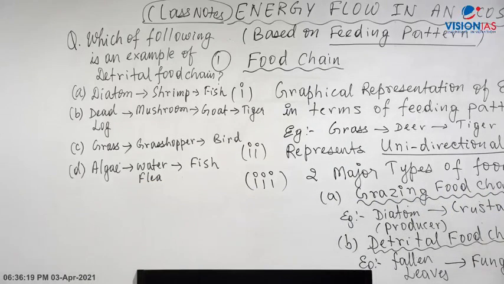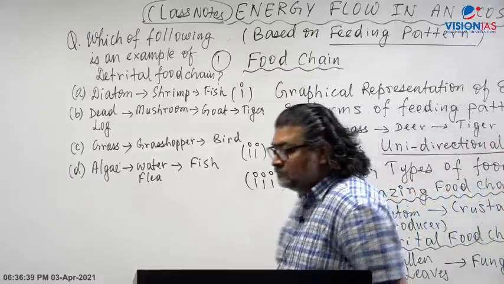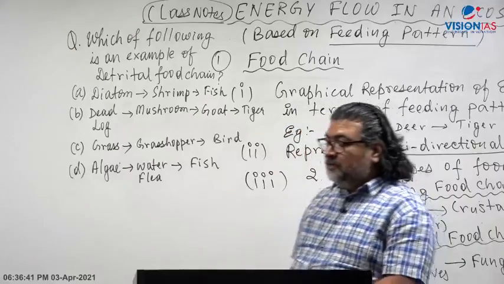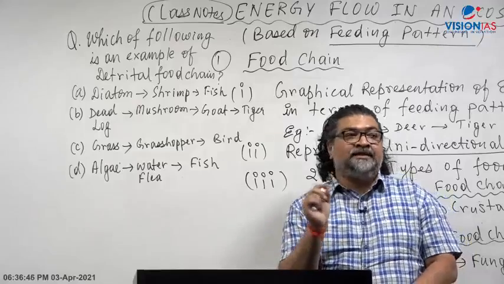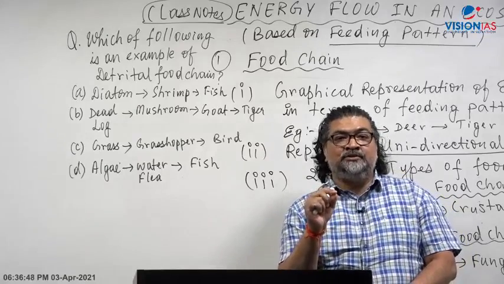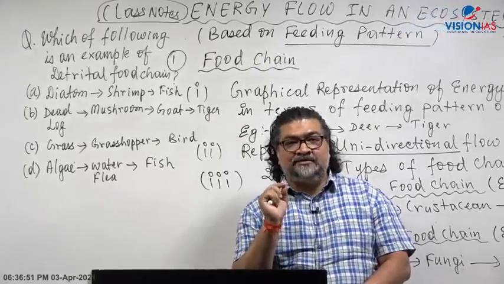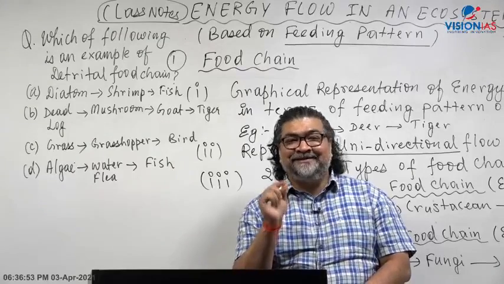Let's say you get a question of this kind. Which of the following is an example of detrital food chain? Diatom, shrimp, fish; dead log, mushroom, goat, tiger; grass, grasshopper, bird; algae, water flea, fish. What will be the answer here? A simple question. If you have understood what is a detrital food chain and what is a grazing food chain, you will be able to very quickly get the correct answer.